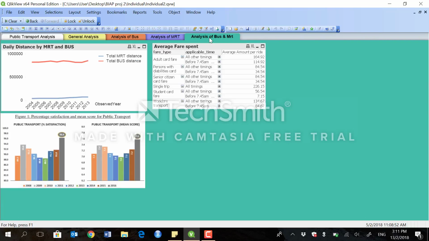So next I'll be talking about the analysis of both bus and MRT. Now we can tell that there are more people taking the bus as compared to the MRT, and there's the fare calculator which I've assumed to be in cents.